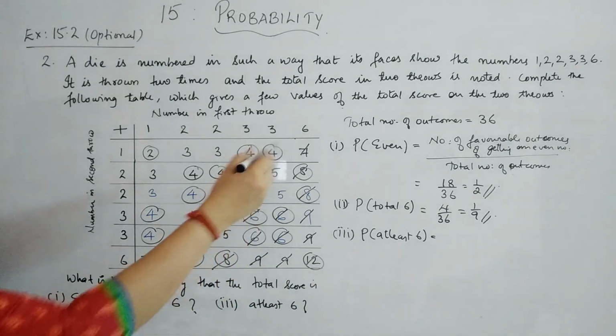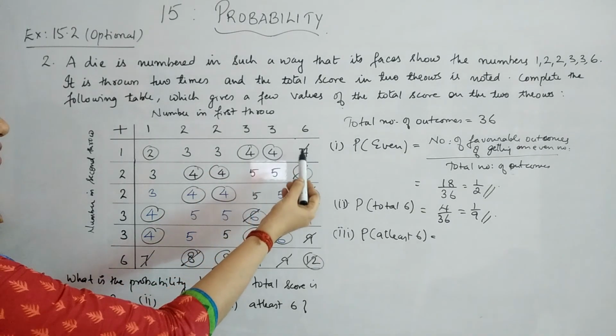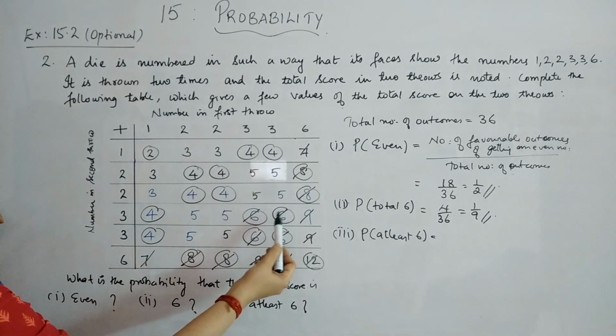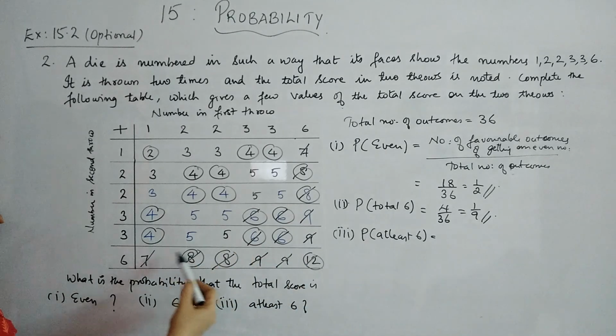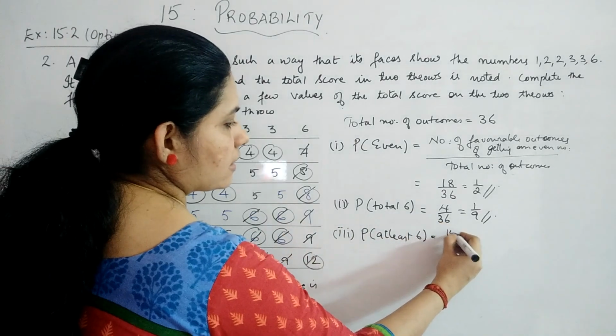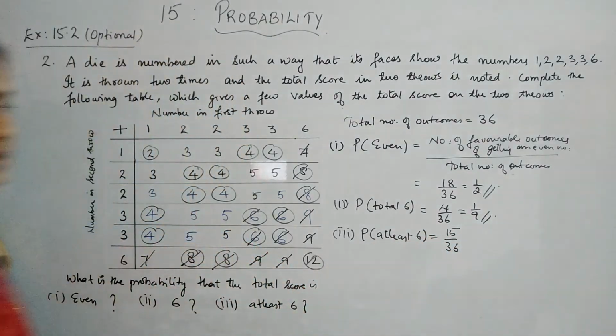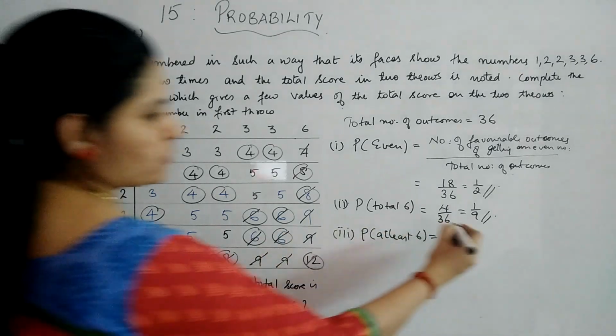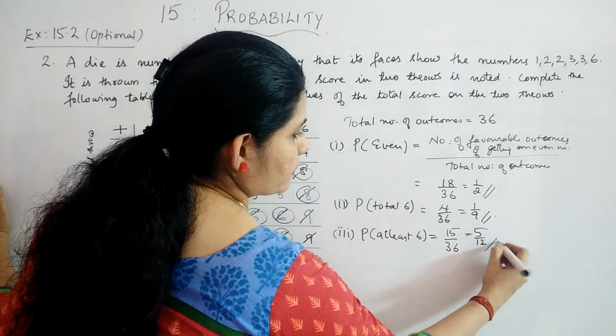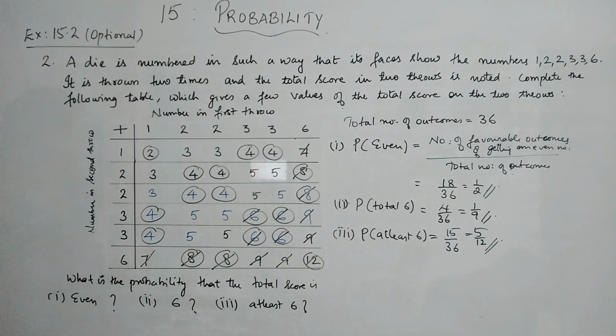So how many crosses do you have? You just count. 1, 2, 3, 4, 5, 6, 7, 8, 9, 10, 11, 12, 13, 14, 15. So it is 15 divided by 36. Is it clear? Now you can just cancel and make it 5 by 12. So it will give you 5 by 12. So that is your final answer. Is it clear?